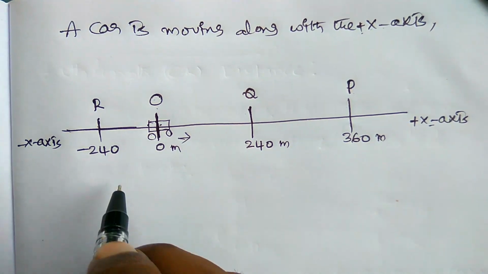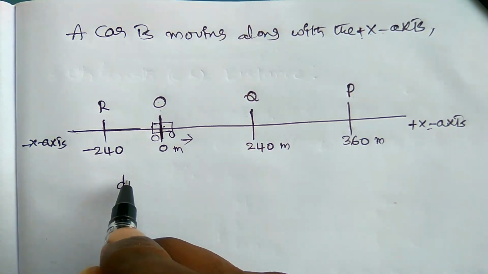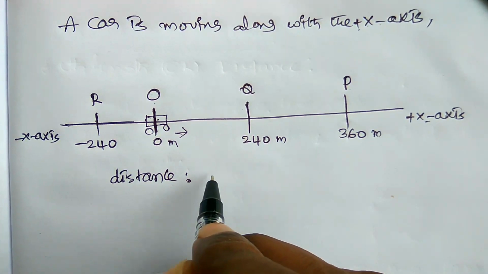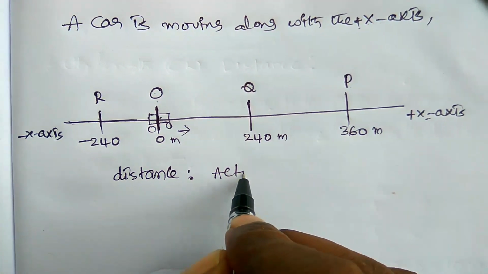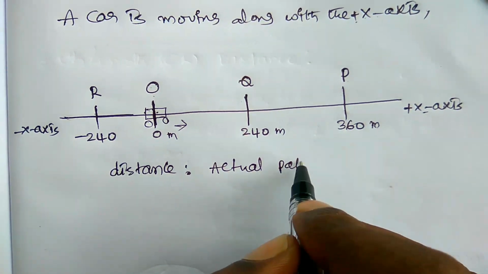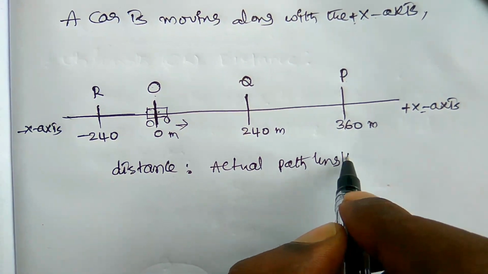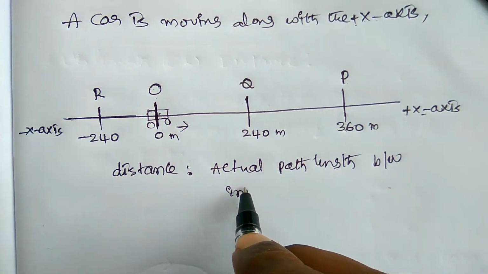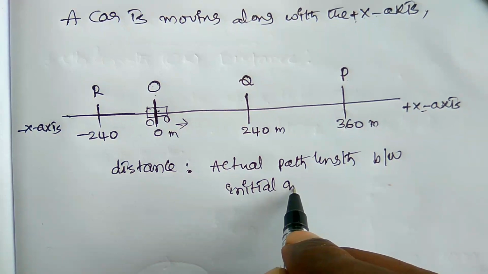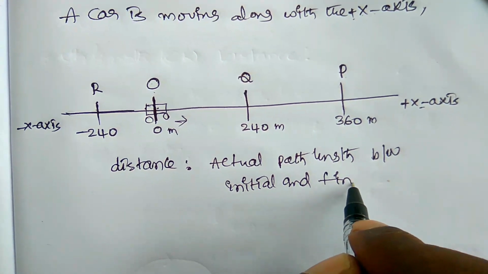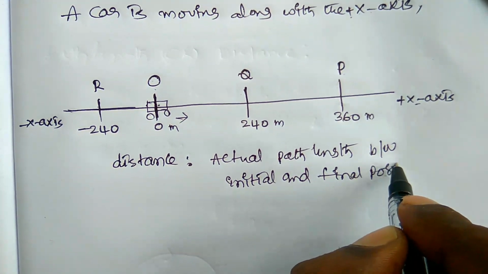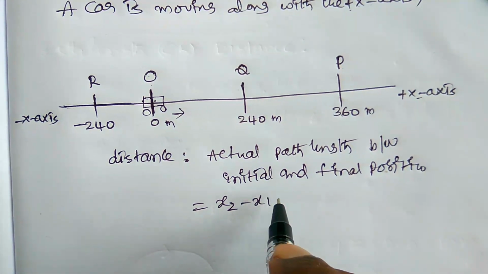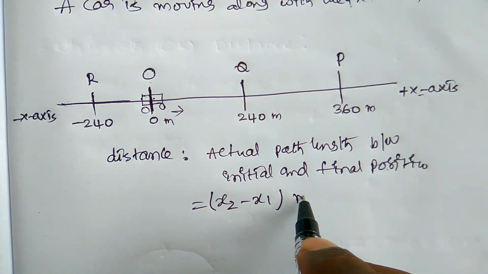Okay, at first we have to study about the distance. Distance is the total path length, the actual path length between initial and final positions. So that we can write as x2 minus x1 in meters.